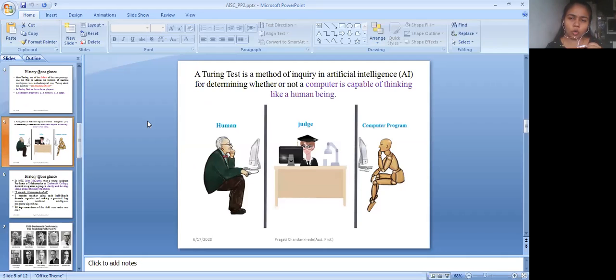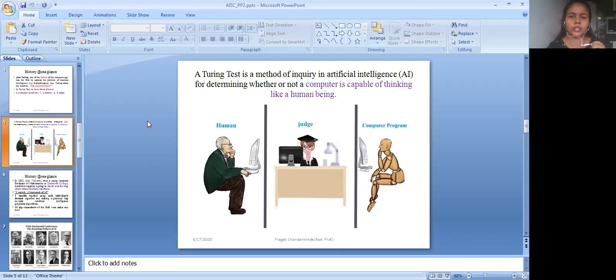Now the computer program is also answering the questions the same as the human. The human is answering like a human because it is a human, but the computer program is going to answer just like the human. So this process fools the judge. At one point of time the judge is not able to understand whether the computer program is answering or whether the human is answering.